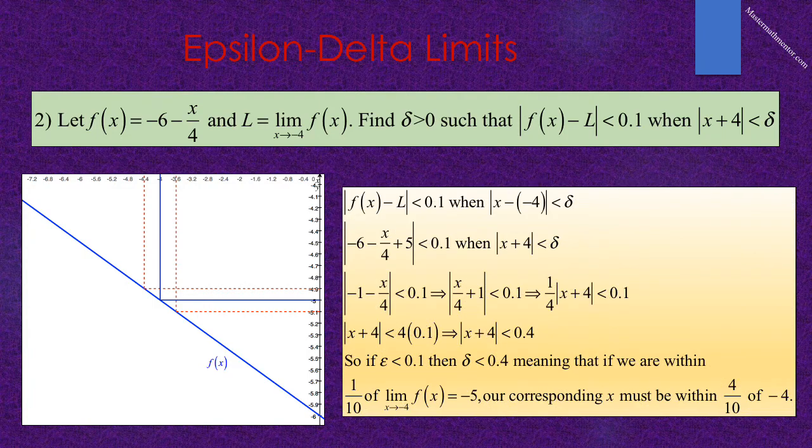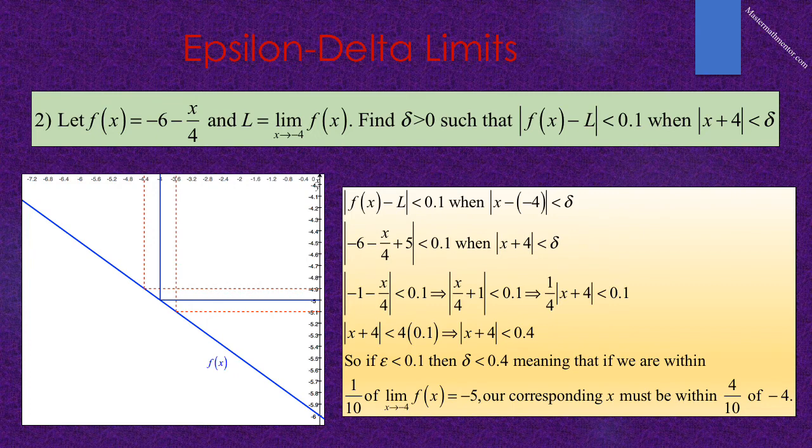The trick to this type of problem is this. Once you set up your absolute value expression with the given value of epsilon, then change that expression, usually by factoring, to make it look like the absolute value expression with delta.